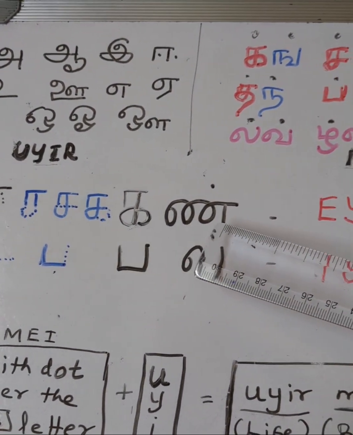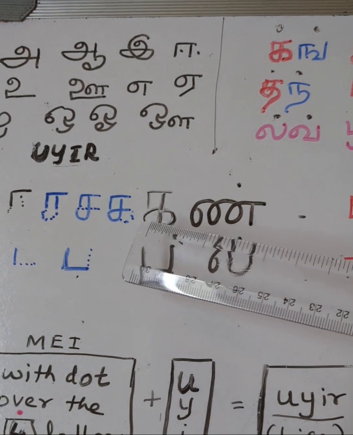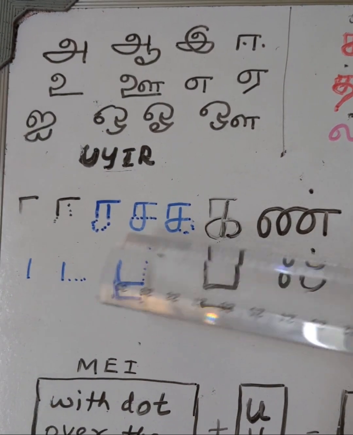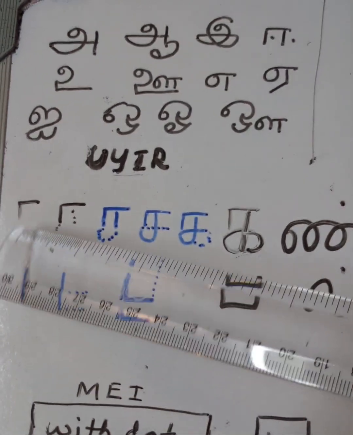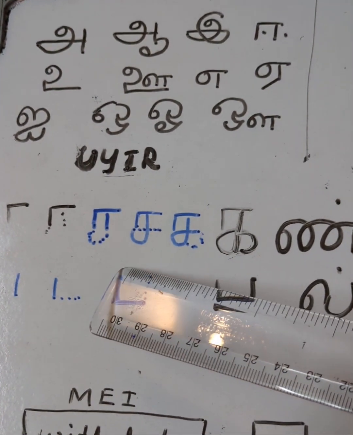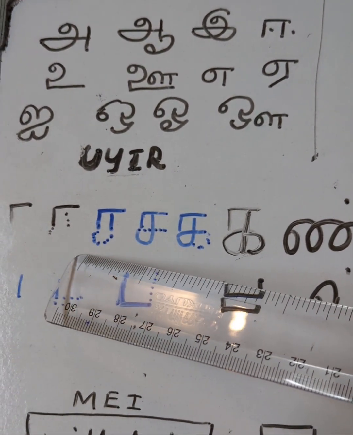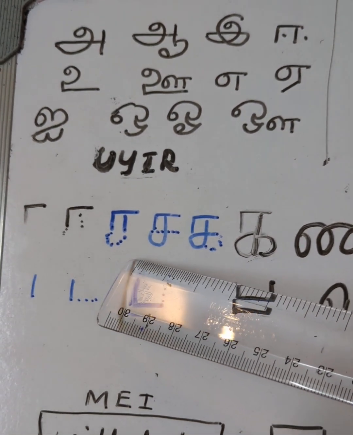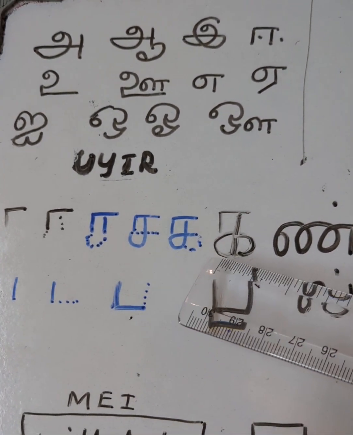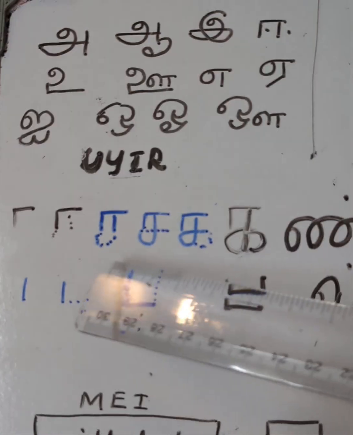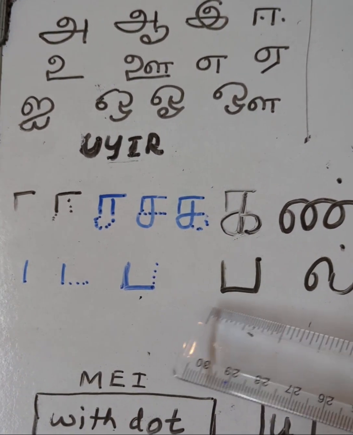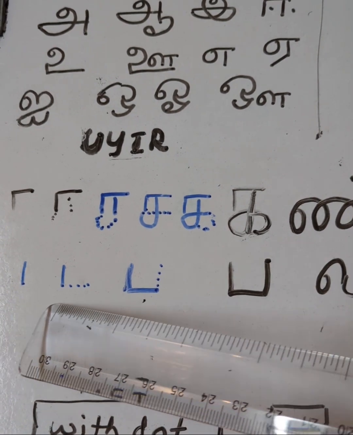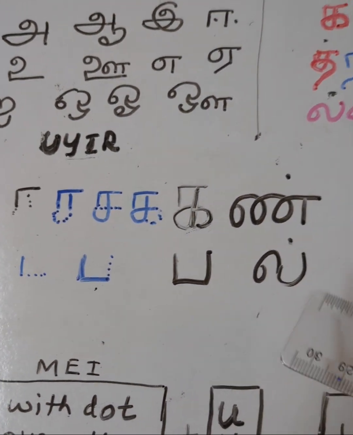Ka, in, kan. How to write ka? I have shown you step by step. Follow the dotted pattern. Do always dotted pattern. It will be easy to form a letter slowly, and then you make ka. Also pa is easy. Still I gave you 3 steps.